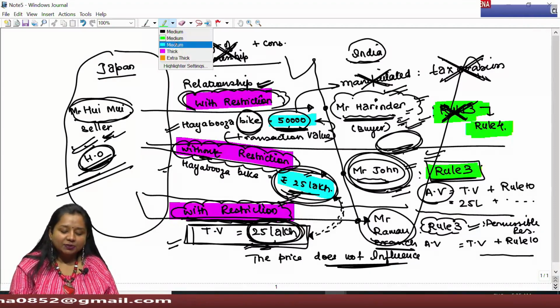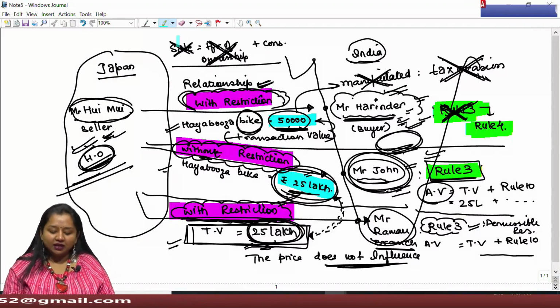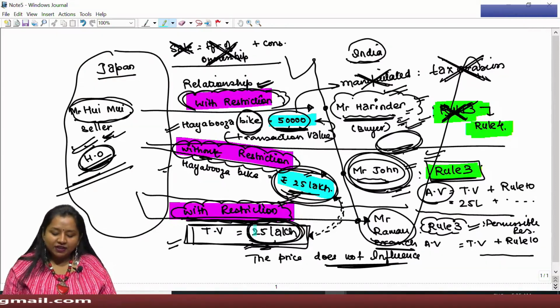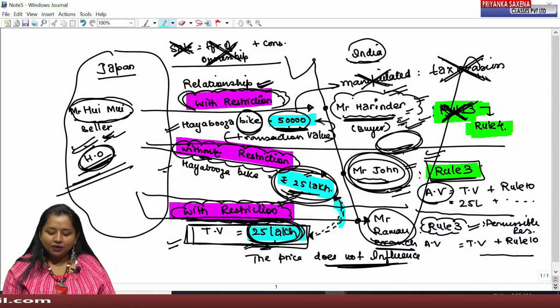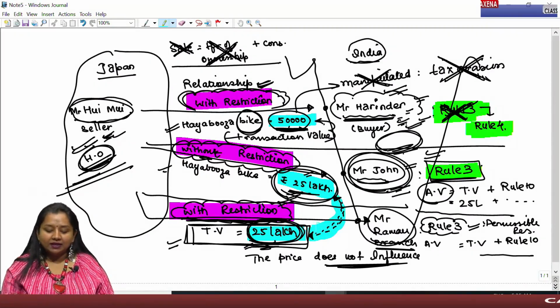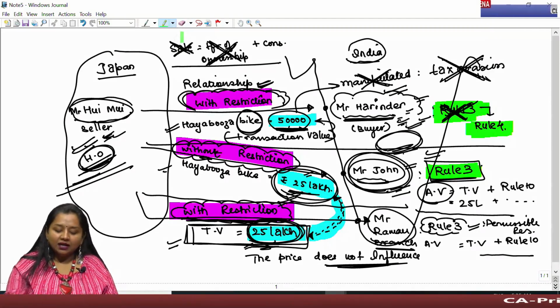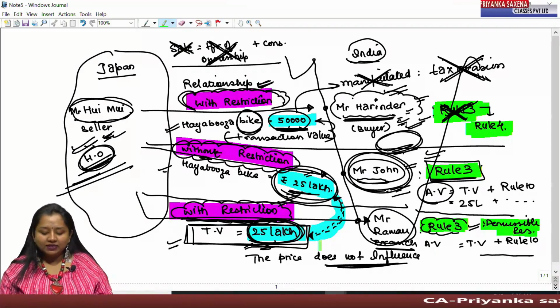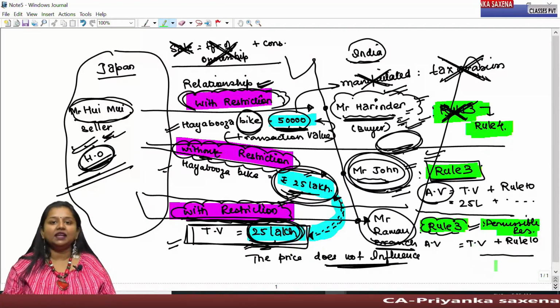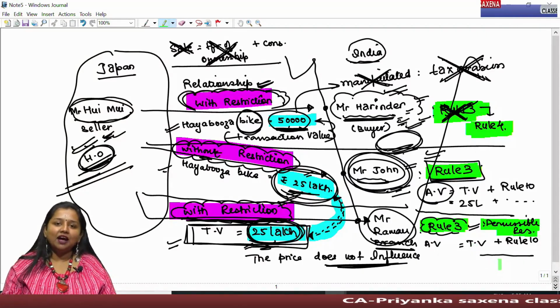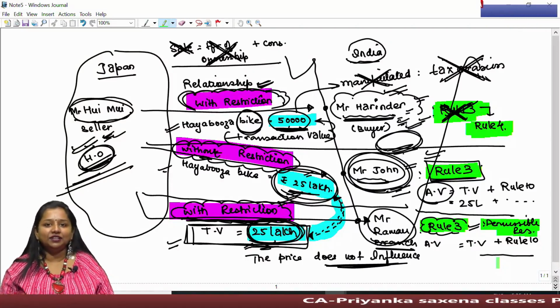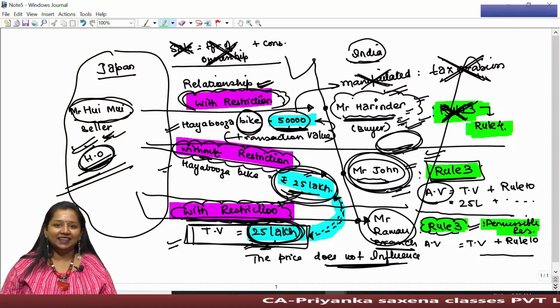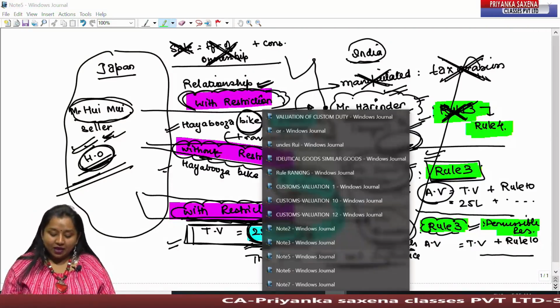However, as per the exception, we can also conclude that even in case of any restriction, if the price has not been influenced, which can be determined by making a comparison, then under permissible restriction rule 3 can be applied, wherein such transaction value shall be taken as the assessable value after aggregating the different additions given under rule 10. Okay.